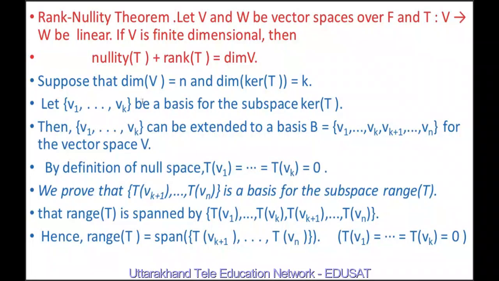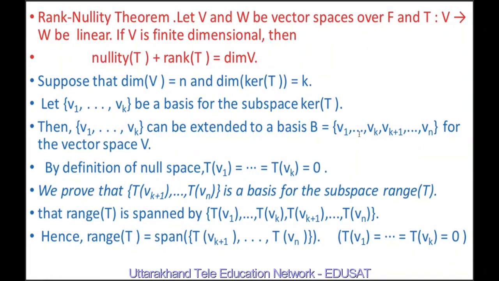Suppose that dimension of V is equal to n and dimension of kernel T is equal to k. Let v1, v2, ..., vk be the basis for the subspace kernel of T, because the dimension of kernel T is assumed to be k. Then v1, v2, ..., vk can be extended to a basis B = {v1, v2, ..., vk, vk+1, ..., vn} for the vector space V, because the dimension of V is equal to n.